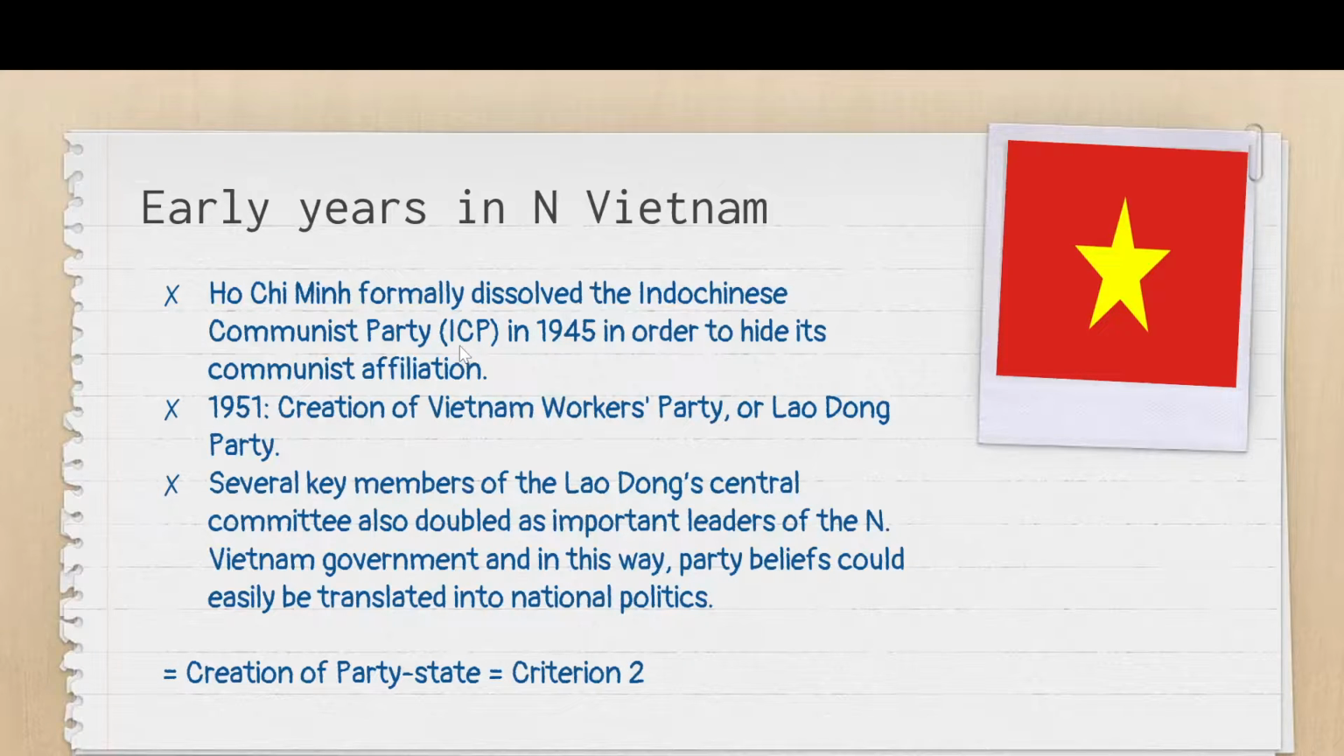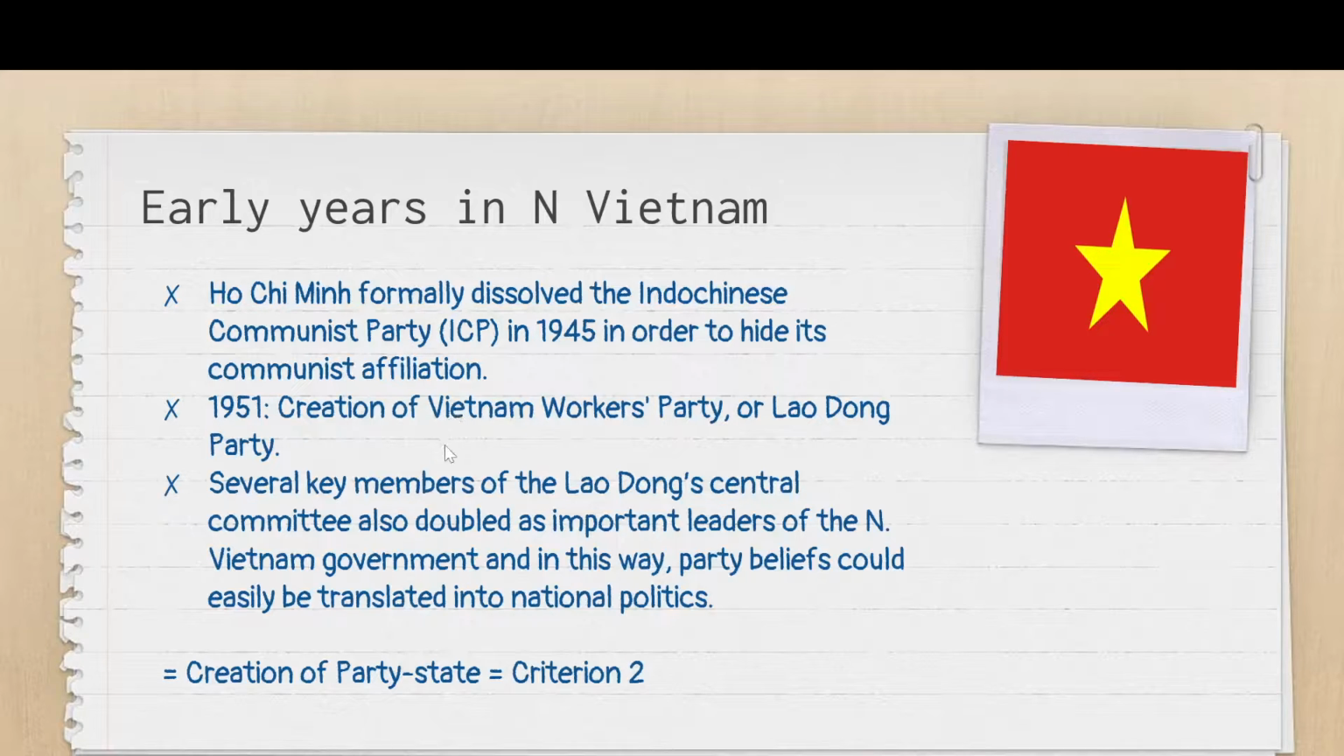The reason why Ho Chi Minh did away with the original name of Communist Party was because he wanted to portray his party as a broad-based one. He didn't want to expose the party for what it really was, which is a Communist Party. He wanted to portray it as a broad-based organization, and therefore attract people that are more than communists, and also reduce Western suspicions of this party. Nonetheless, in 1951, he created this Vietnam Workers Party, during the period of the First Vietnam War.